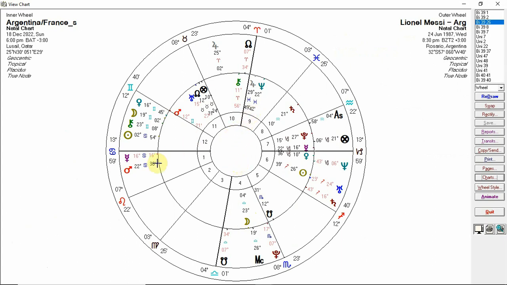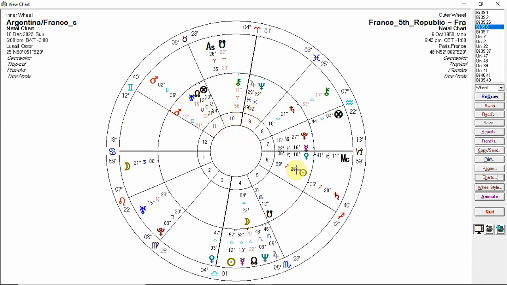You'll see he's also got Neptune trine his Mars, which seems to be helpful. It's like a very fluid sort of alignment. Natally, his Jupiter is exactly trine or very closely trine Uranus, which is good resonance to that Jupiter semi-square Uranus aspect in operation. Moving on to France, the country.